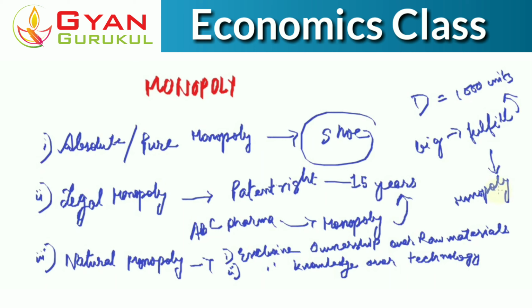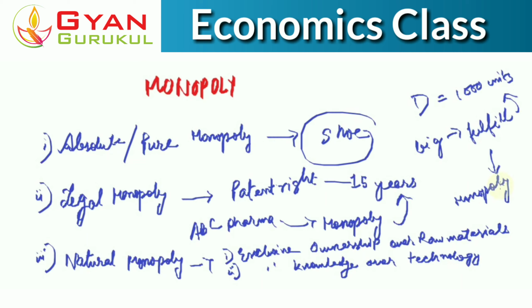So in that case, because of the large size of the firm, it becomes difficult for two or more firms to operate in the same market. Okay, it is very difficult, and that's why only one single firm operates, and hence they enjoy a monopoly power, right?